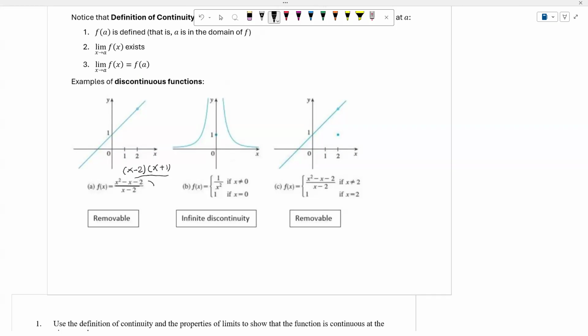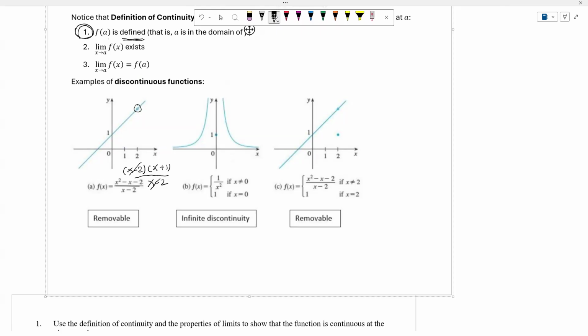And if we divide by x minus 2, you will see that we have a removable discontinuity. So the function is discontinuous at x equal to 2. And for this problem, it fails the first condition, f of 2 is undefined. Therefore the function is discontinuous.